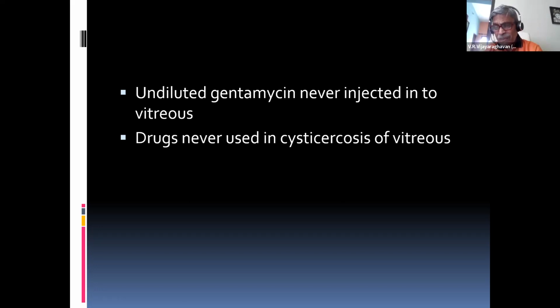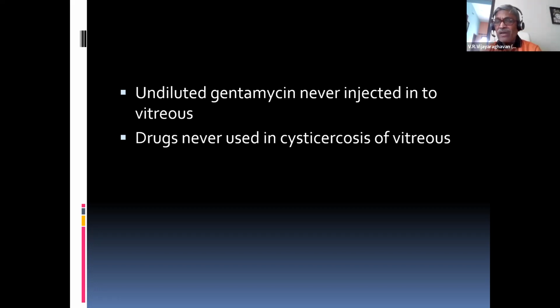But for example, 1 ml has 40 milligrams of gentamicin. If I take 0.1 ml of gentamicin, it's 4 milligrams. I should inject only 0.1 milligram into the vitreous. That means I have to dilute and give. Dilute and give only. I cannot give the injection gentamicin straight away, taking 0.1 from the vial, and inject it.